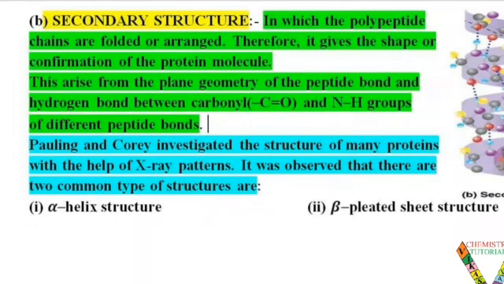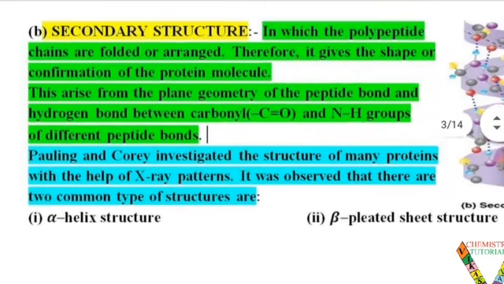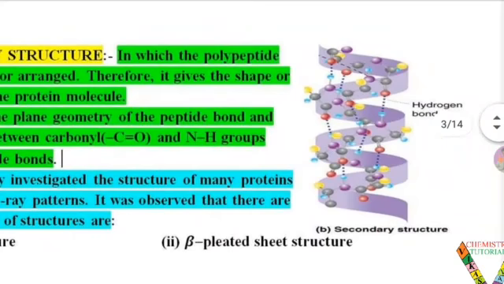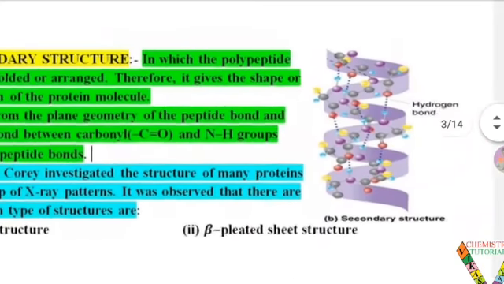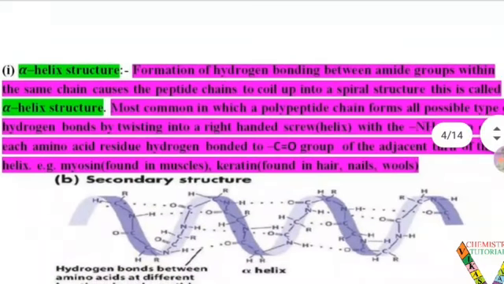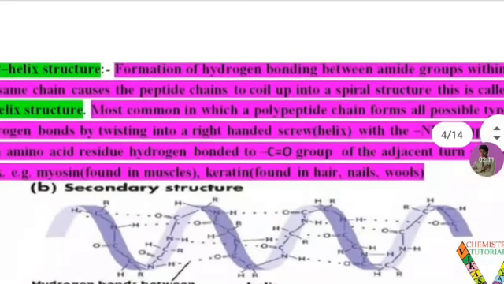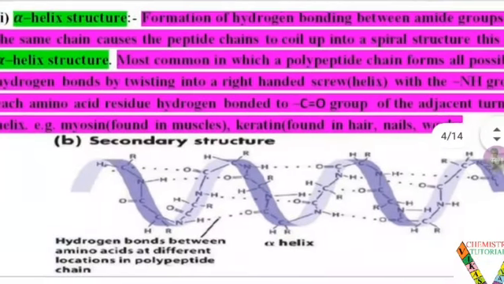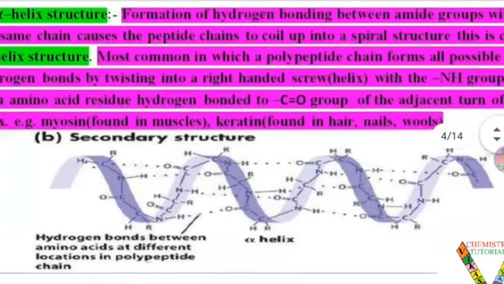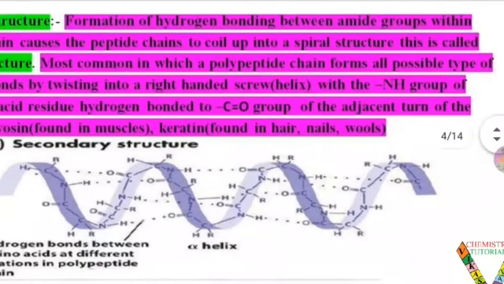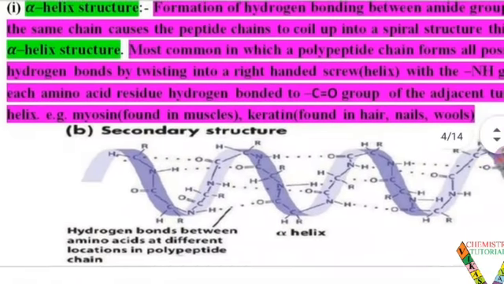Pauling and Corey investigated the structure of many proteins with the help of X-ray patterns. It was observed that there are 2 common types of structure: the first is the alpha helix structure and the second is the beta pleated sheet structure. First we discuss the alpha helix structure. Formation of hydrogen bonding between amide groups within the same chain causes the peptide chains to coil up into a spiral structure. This is called the alpha helix structure.